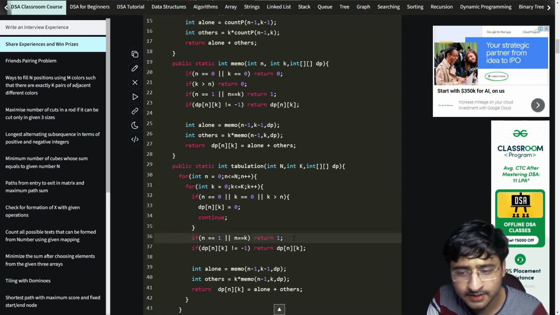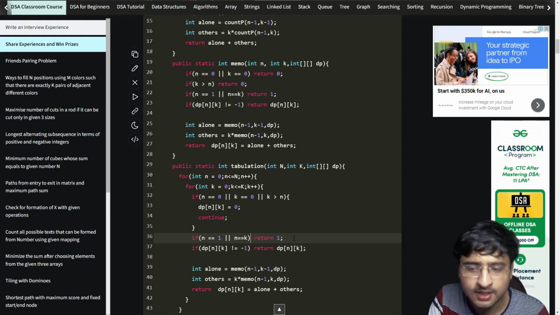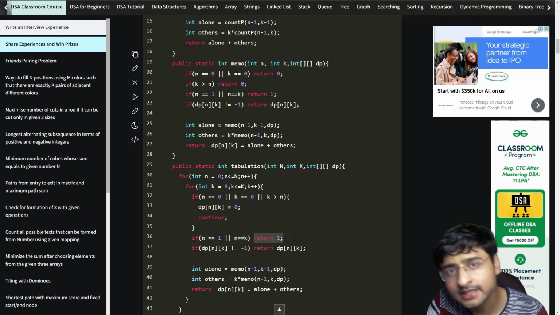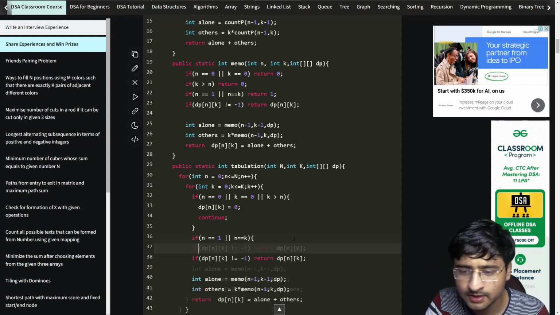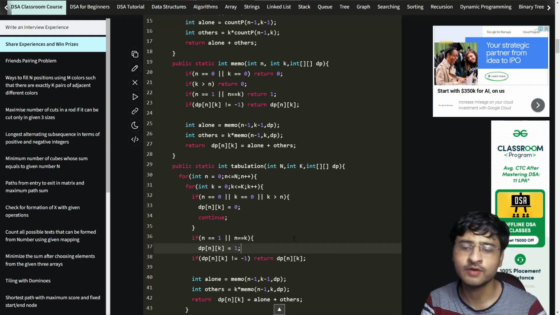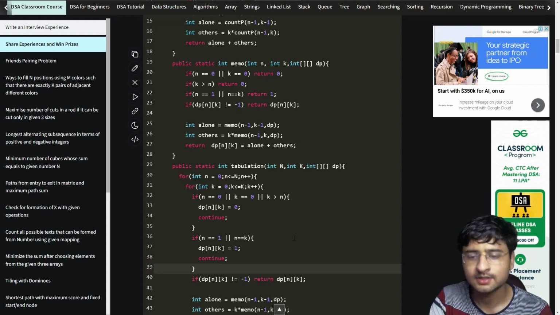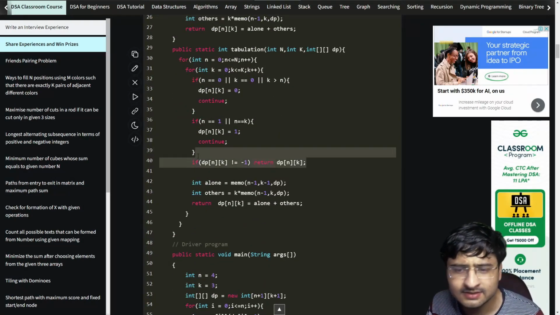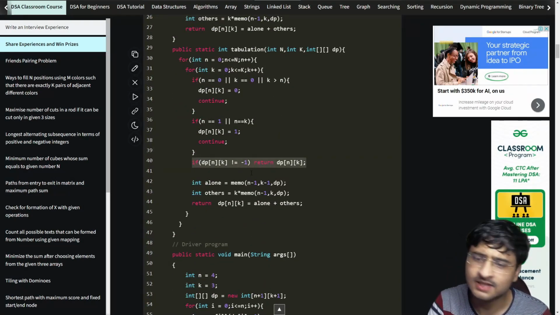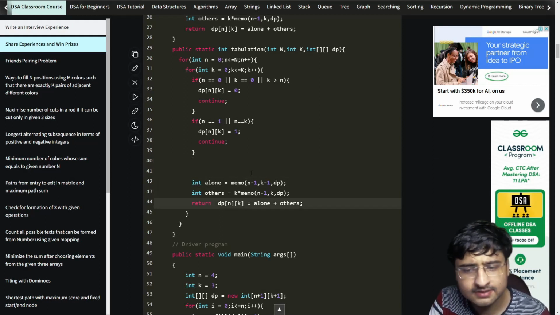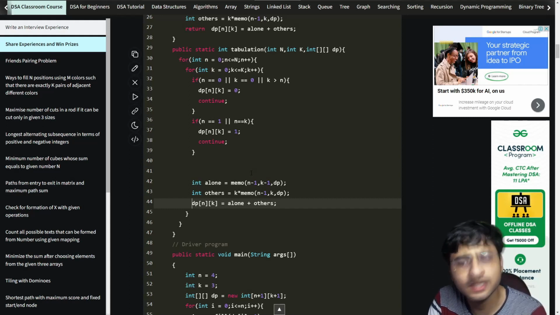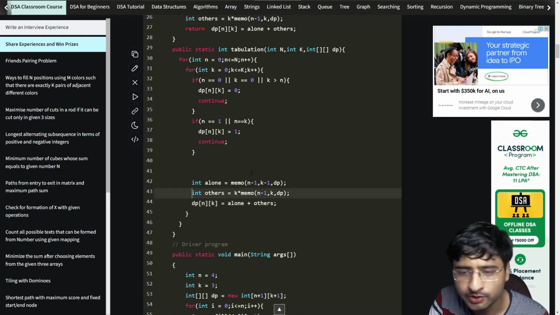Okay. There are more return statements. So if n is equal to 1 or n is equal to k, here I have to remember dp of n comma k is equal to 1, and then I'll continue. Alright. Here this is the recall statement from memoization. I'll remove this recall statement, and the last return statement is remaining. I'll simply remove this. This is actually symbolizing that we are remembering and returning. Okay, remembering and continue.